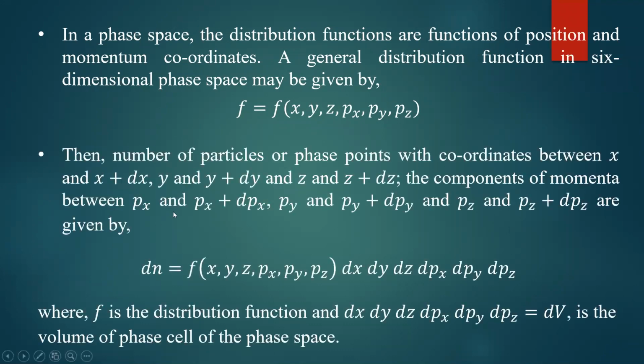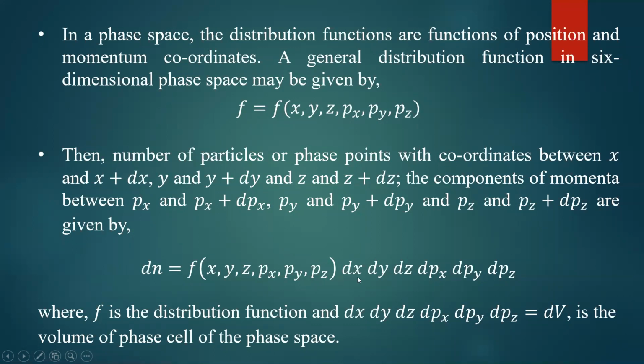If you want to know the number of particles present between the coordinates x and x plus dx, y and y plus dy, and z and z plus dz, and similarly the components of momenta between px and px plus dpx, py and py plus dpy, and pz and pz plus dpz, it is given by dn equal to the distribution function into the volume of the smallest element.